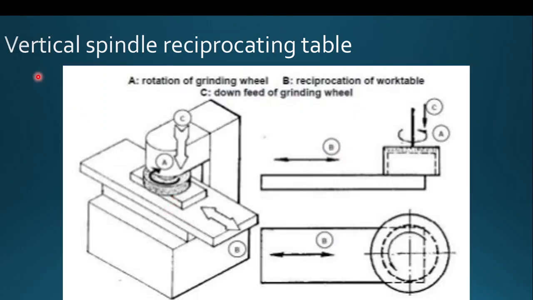And this is the vertical spindle reciprocating table grinding machine. The axis of rotation of the grinding wheel is vertical, and the table's movement is reciprocation. The other parts are the same, like base and column and the wheel head. In order to give the feed and the depth of cut, separate attachments are used here.